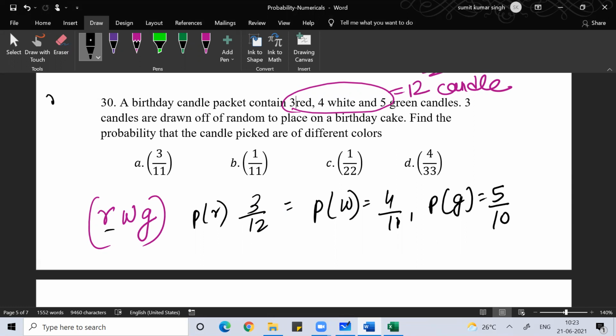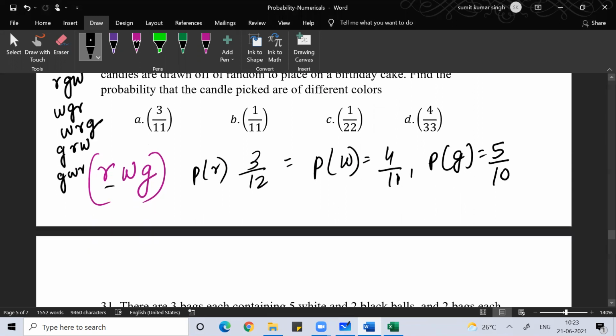So 6 cases will be there: red, white, green; red, green, white; white, red, green; white, green, red; green, red, white; green, white, red. Total 6 cases will be there. So you can simply multiply this: 6 into 3 by 12 into 4 by 11 into 5 by 10. That will give you the answer.